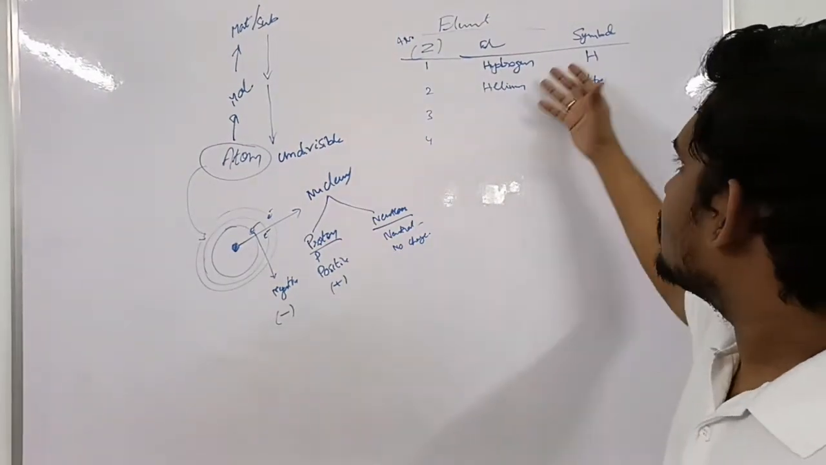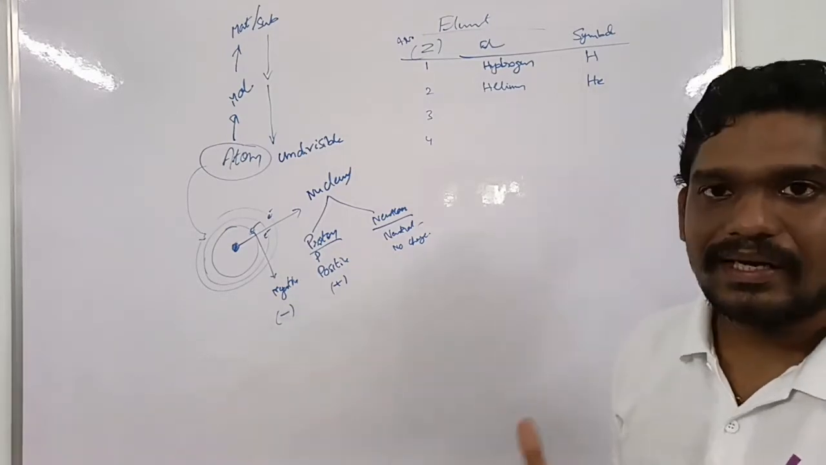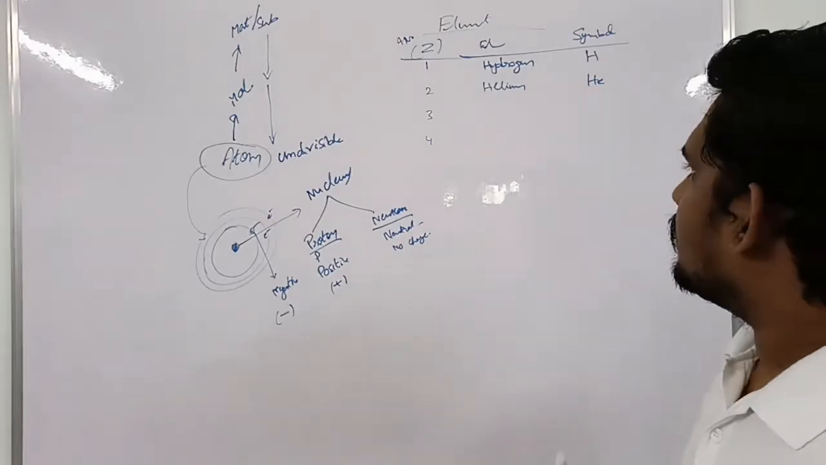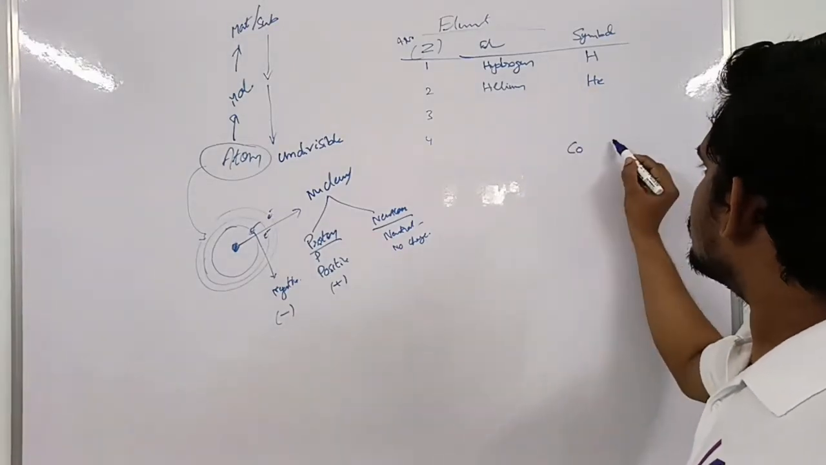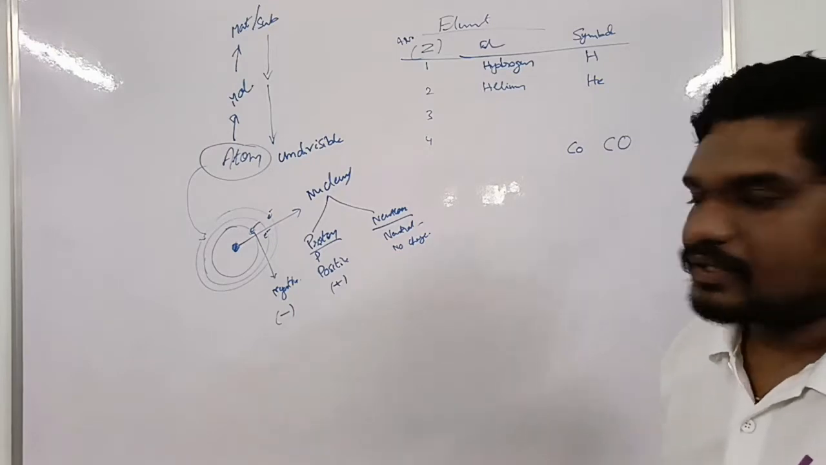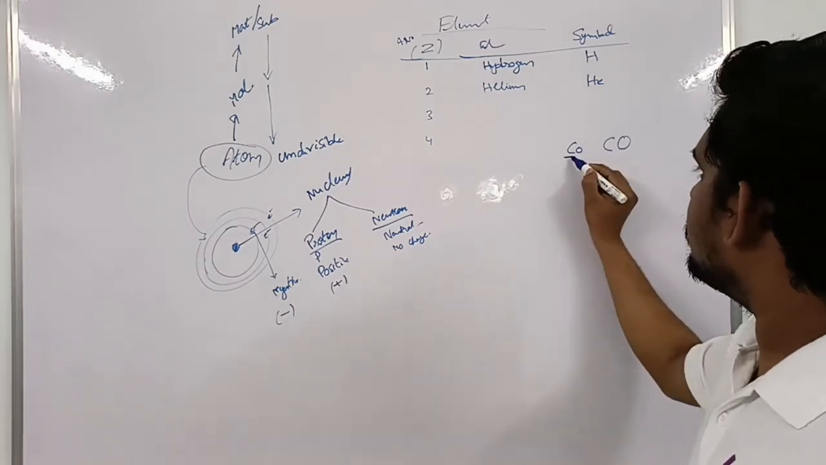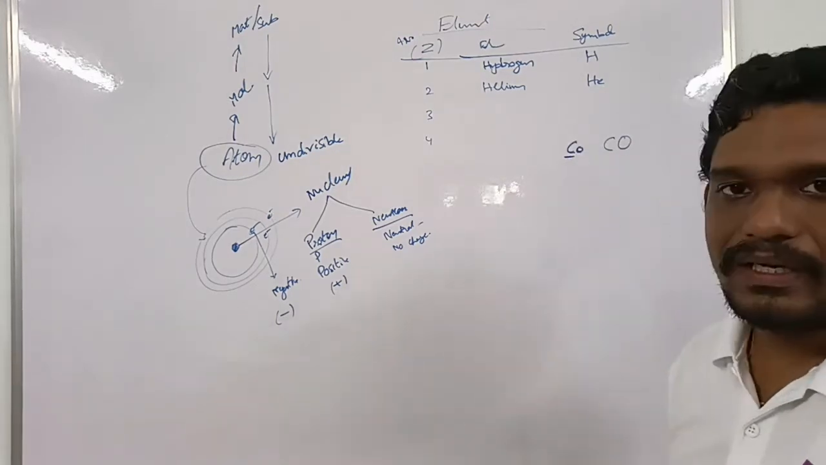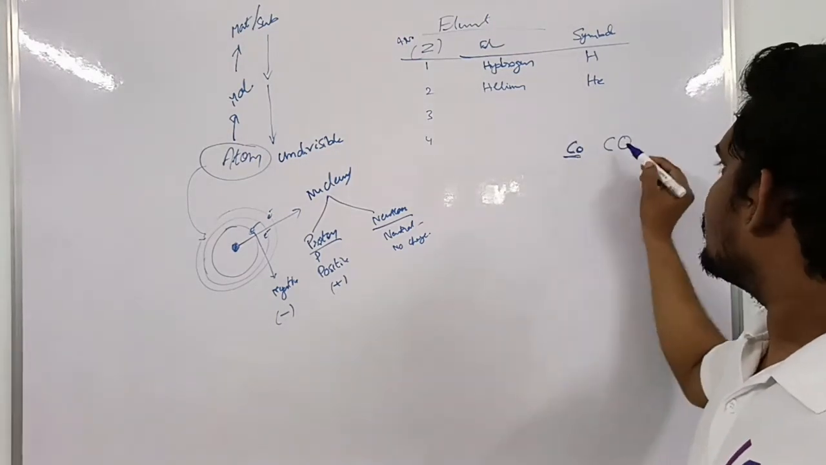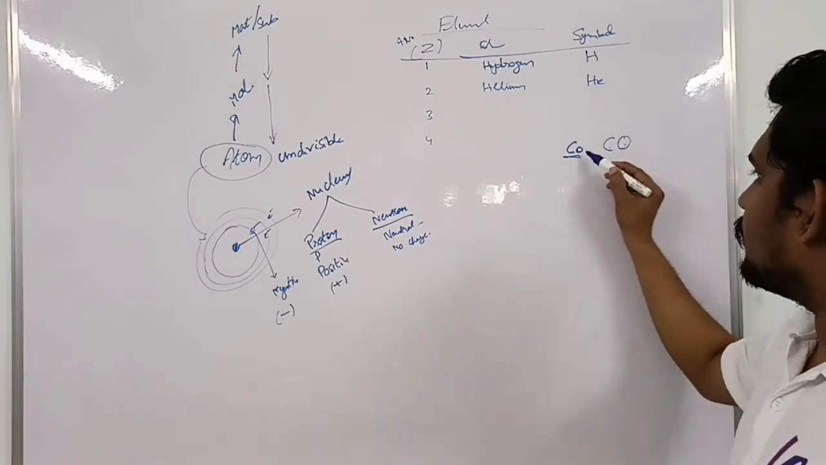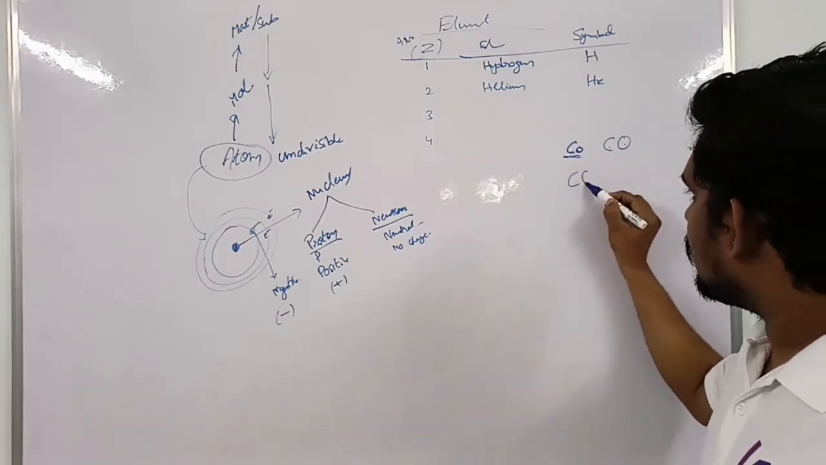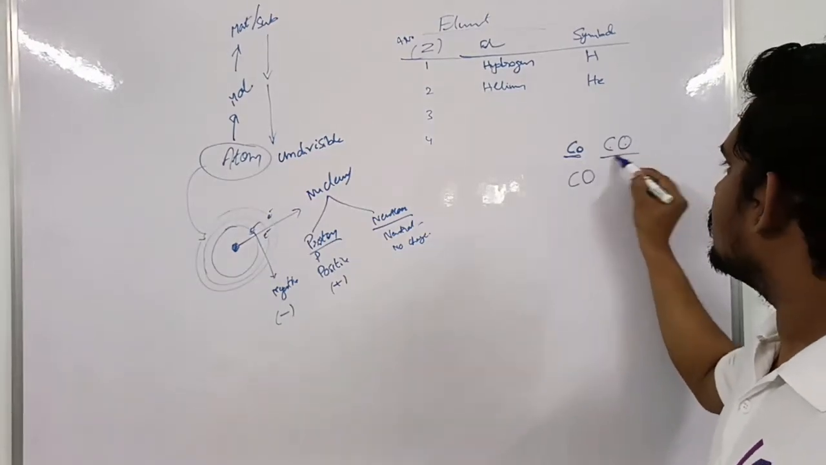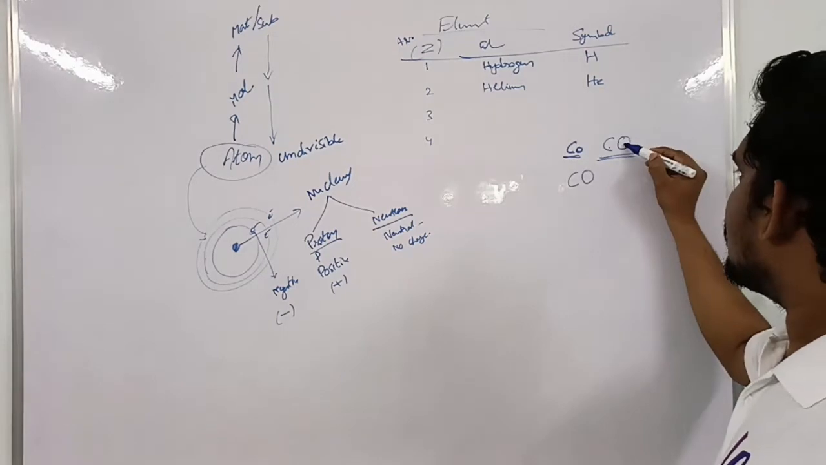While writing these symbols, we have to take care. For example, this is CO and this is also CO. But while writing the symbol of an element, the first letter should be capital and the second letter should be small. This is cobalt, Co, and this is carbon monoxide. If you write C for carbon and O as capital, it becomes carbon monoxide. So care has to be taken.